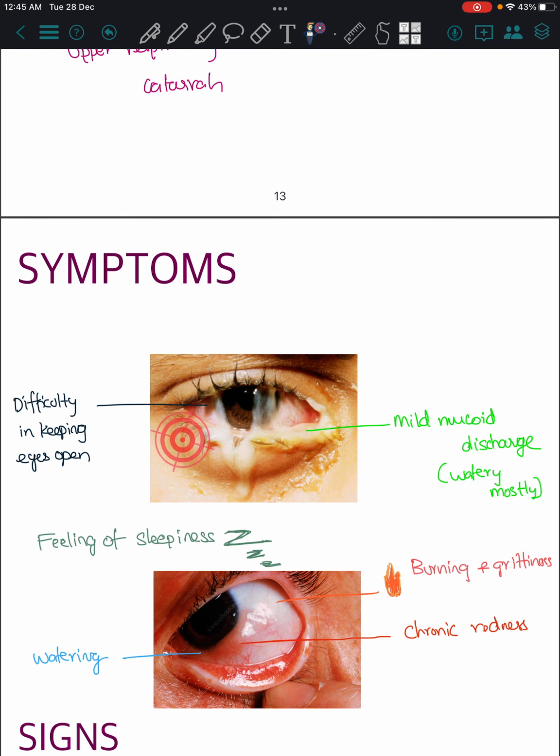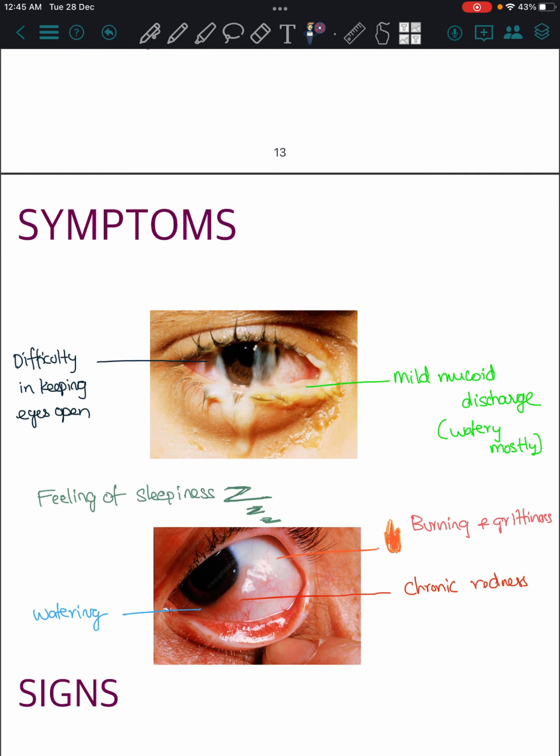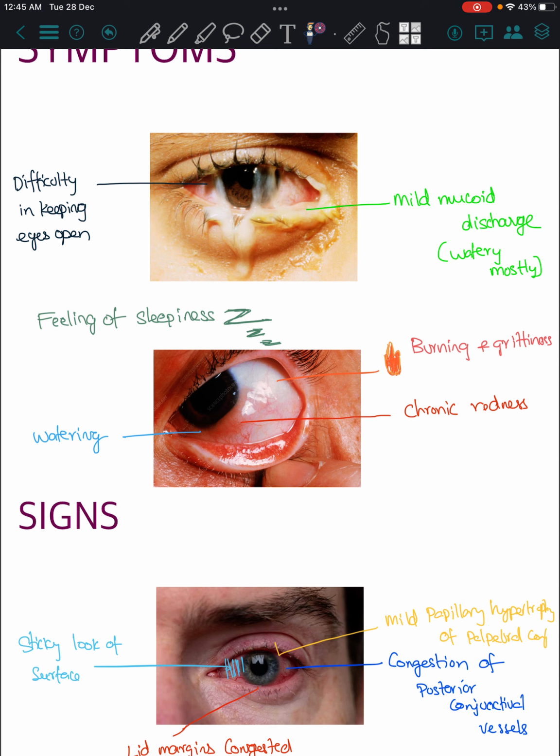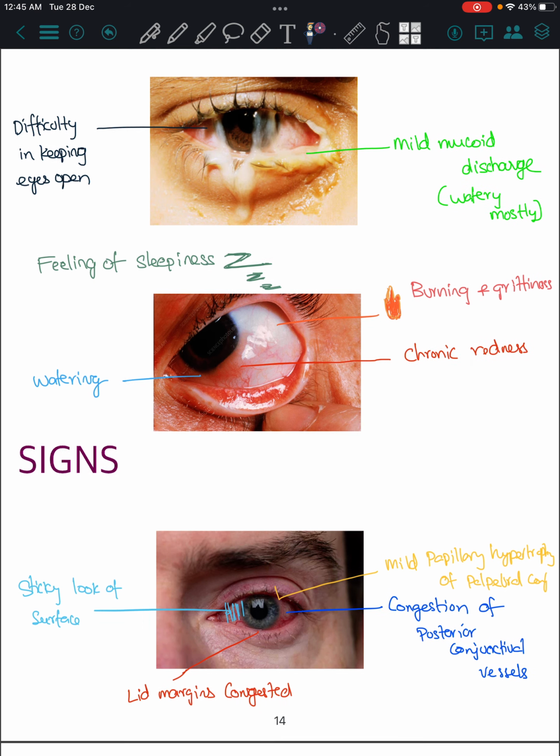Other symptoms include difficulty keeping the eyes open due to this discharge. They feel sleepiness due to closure of eyes. Excess watering will be there, and there will be burning and grittiness. You need to know that the chronic condition causes burning and grittiness. There will be chronic redness, not acute or hyperacute.